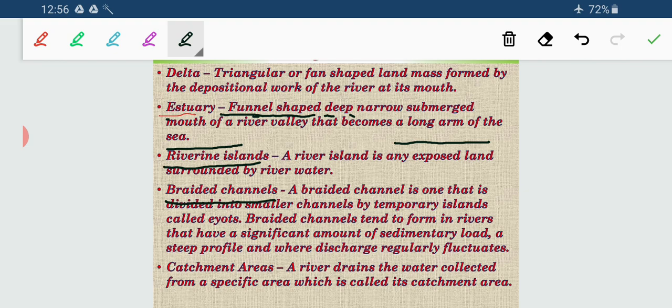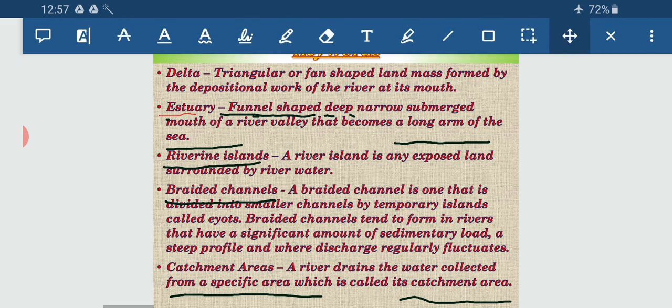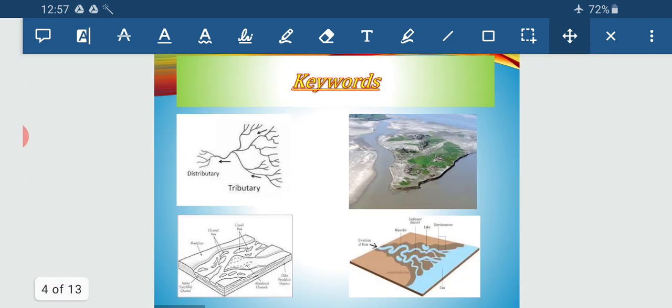Now the last is catchment areas. Catchment area means the place from where the river gets its water, the source of the river. A river drains the water collected from a specific area, and that specific area from where the river collects its water is termed the catchment area. So these are the keywords that we will come across in this chapter. I have discussed these keywords. Now let us move to the next topic.